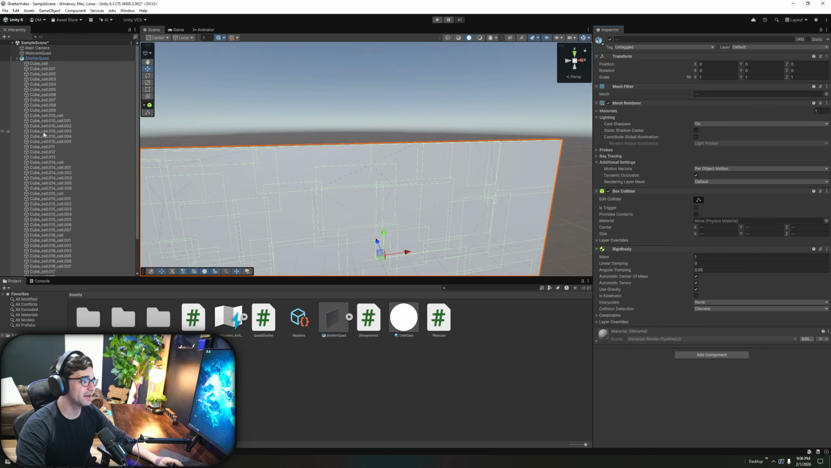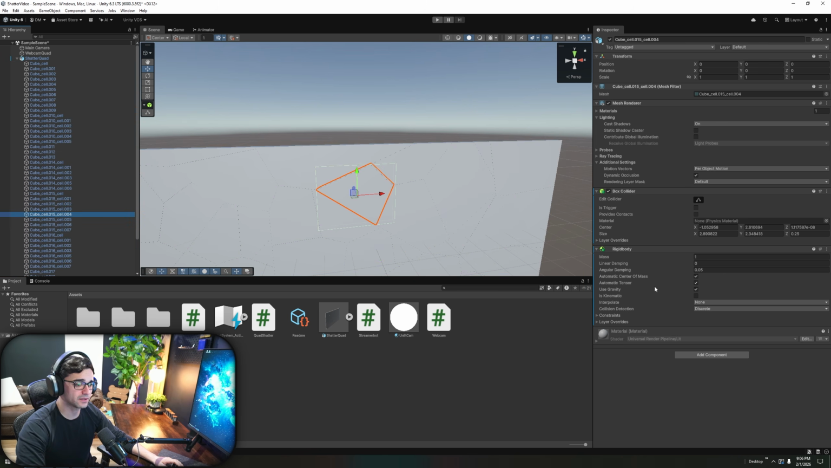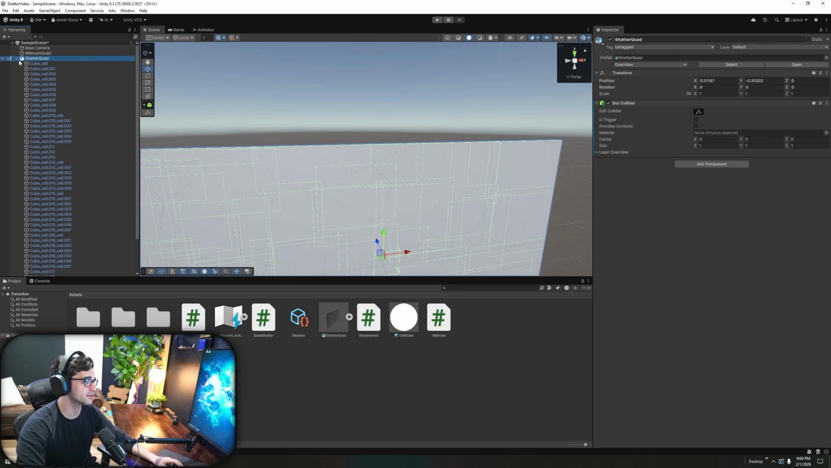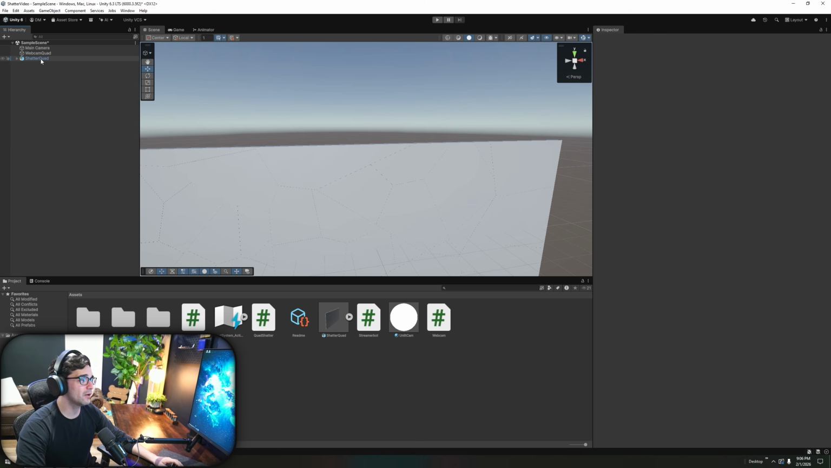Once you add the rigid body, I like to click on a couple of these just to make sure this hasn't changed at all. Yep, it's on all of them, and the top one has just the box collider. Excellent. From there, we're going to collapse this back down so we can just see this. And now I want you to click and drag this back into your project panel here, and it's going to create what's called a prefab.